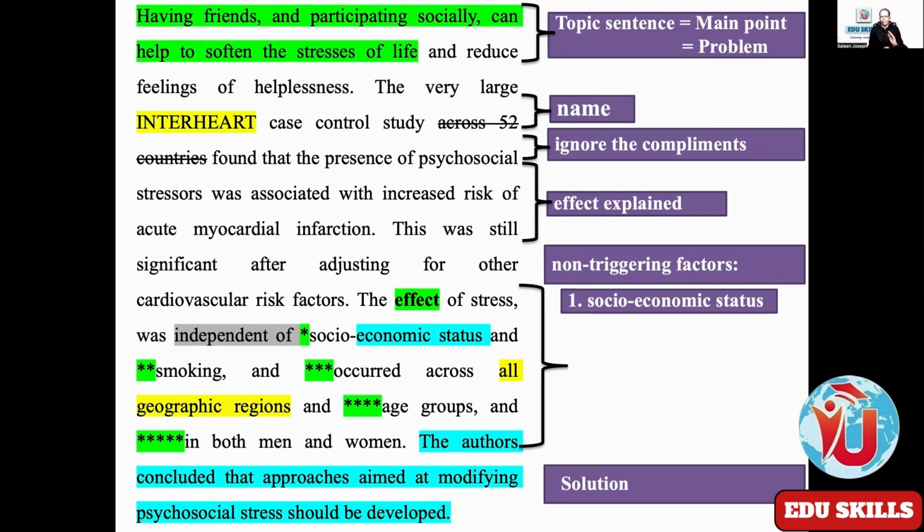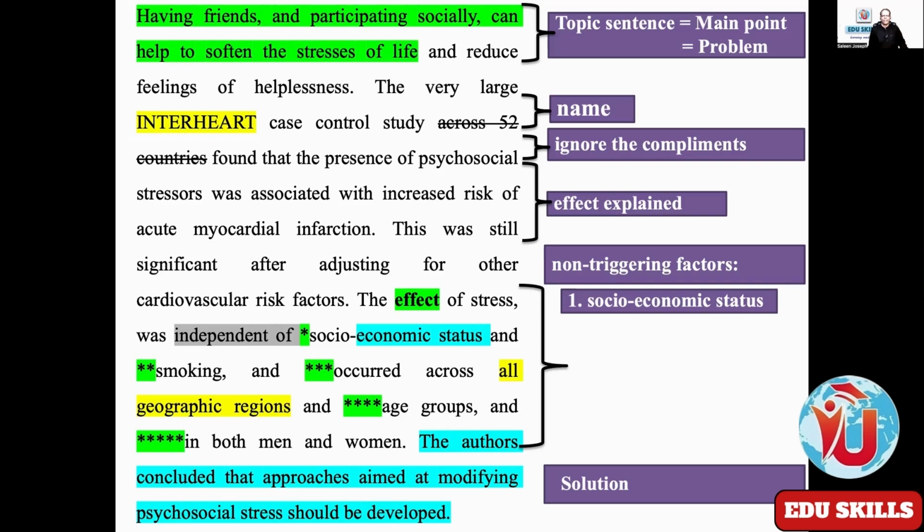Then the next one is very, very important. The strategy which I have repeatedly taught you: the negative expressions. See, the effect of stress was independent of 1, 2, 3, 4, 5. Independent of these aspects means these are not the causes of the effect. So what language is used here in this text? Negative expression. What do you understand, cause and effect language? Cause and effect.